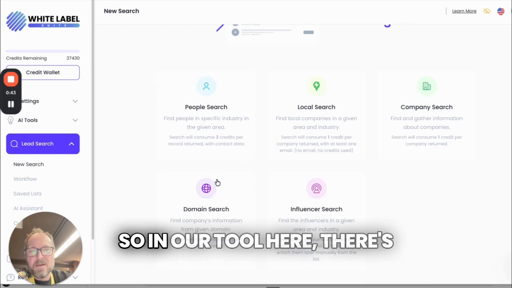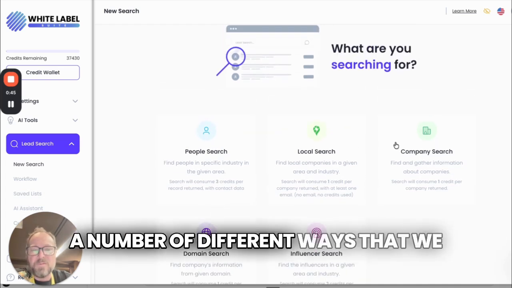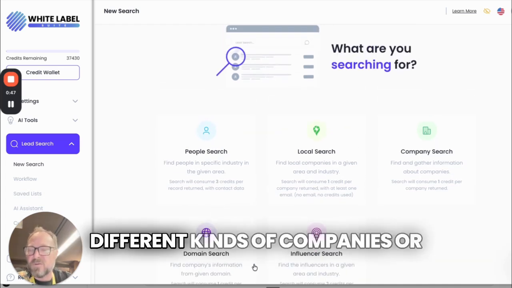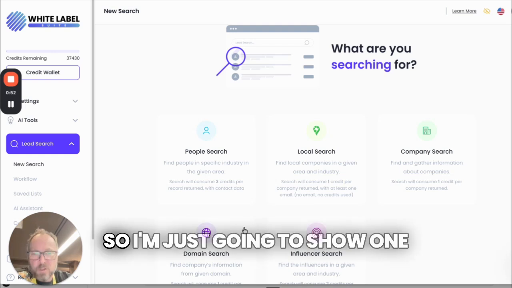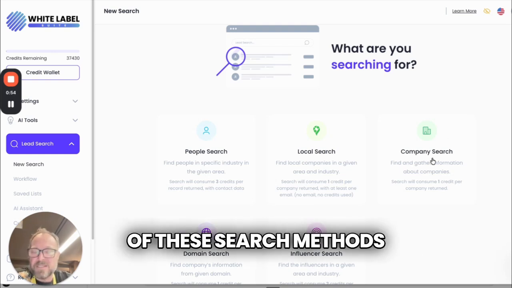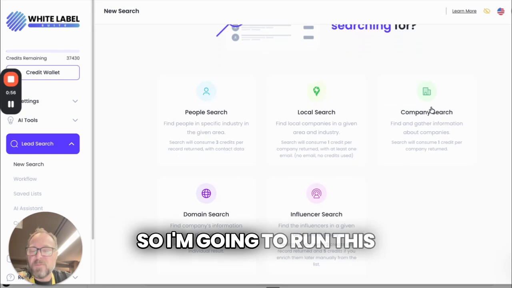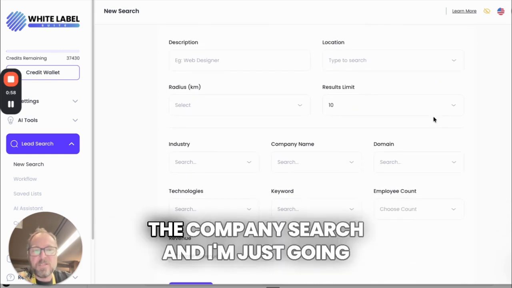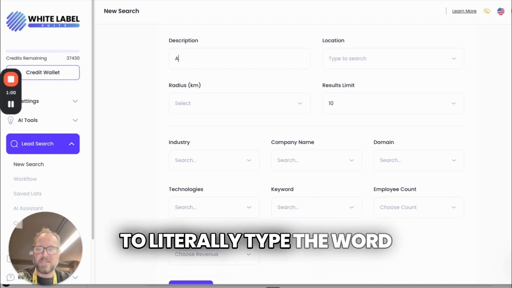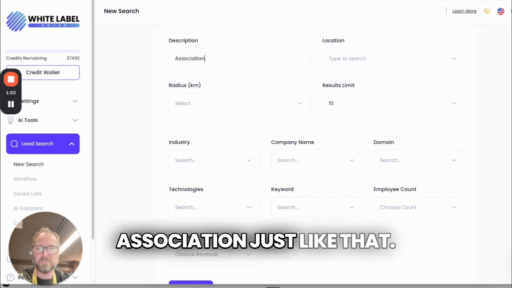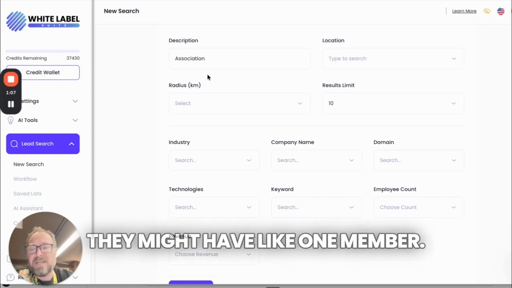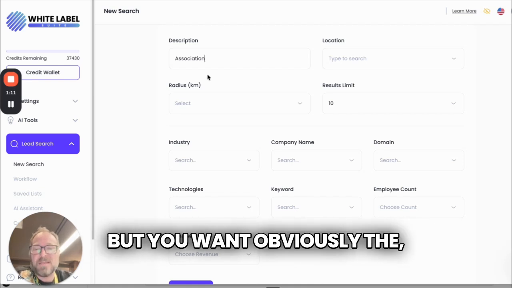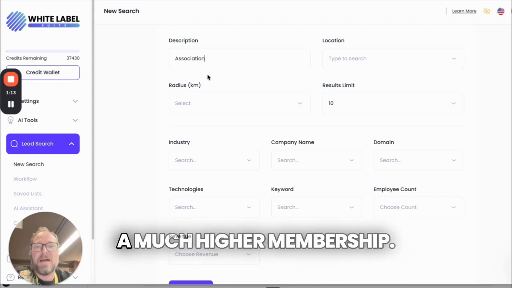So in our tool here, there's a number of different ways that we can search for all kinds of companies or connections or the right people that you're looking for. I'm just going to show one of these search methods for your particular use case. I'm going to run this in a company search, and I'm just going to literally type the word association, just like that. Now, I know that an association could be tiny. They might have like one member, but you want obviously the ones that have got a much higher membership.